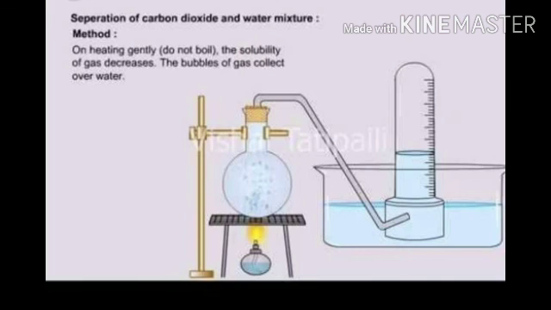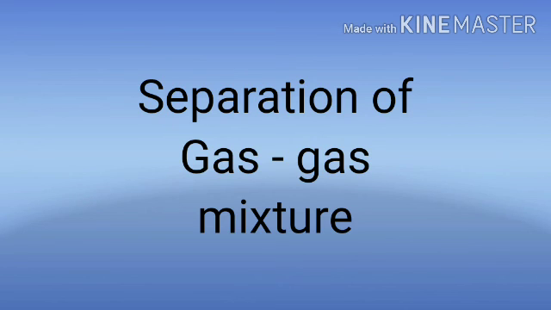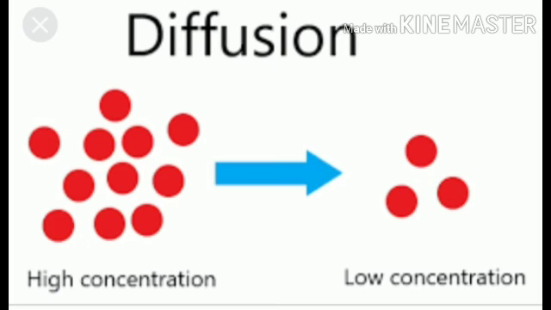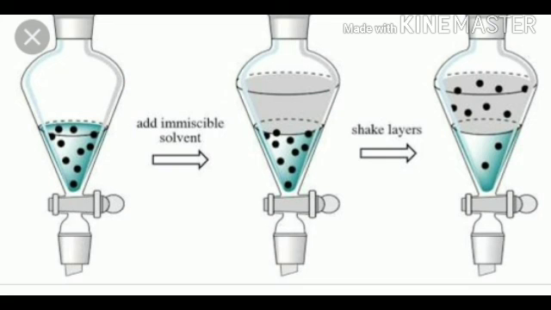And the next and last method is the separation of a gas mixture. The first is diffusion. This method depends upon the differences in the densities of the gases present in the mixture. The lighter gas diffuses more rapidly compared to the heavier one. For example, a mixture of hydrogen and oxygen can be separated by diffusion as hydrogen is lighter than oxygen and diffuses first. The second method is solvent extraction.